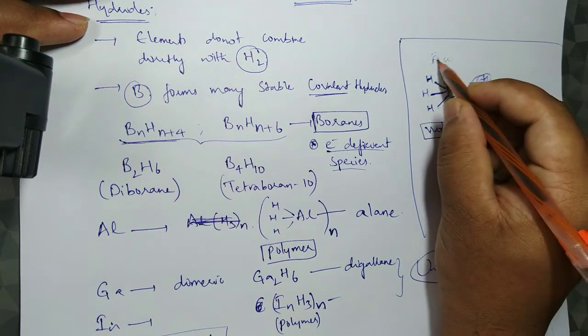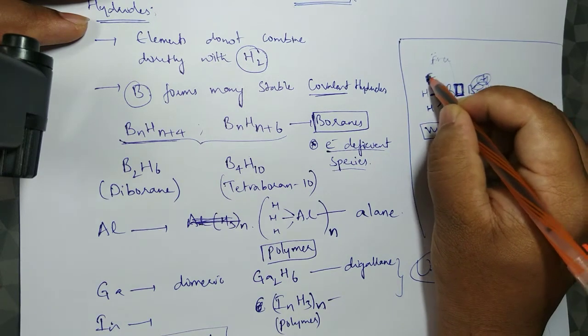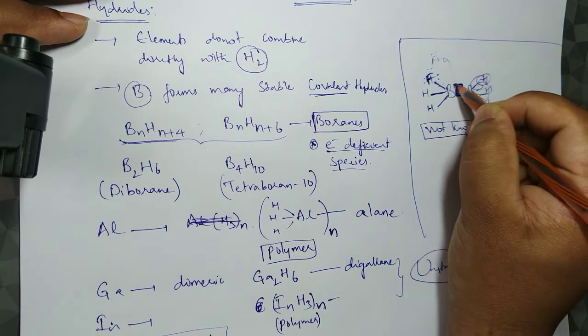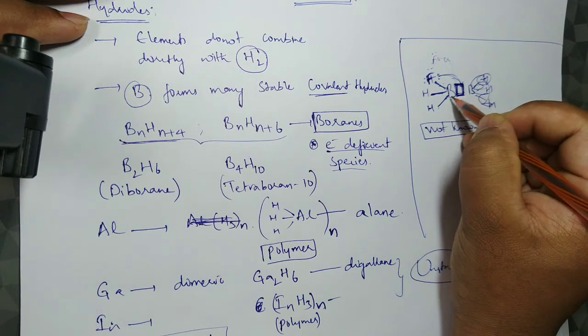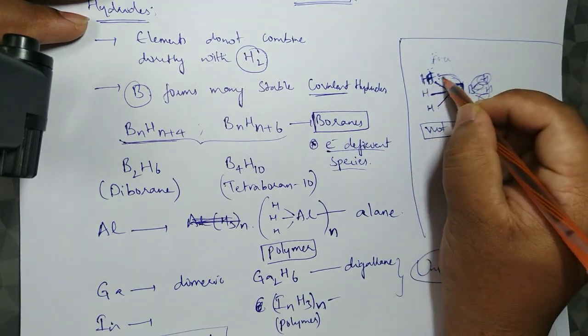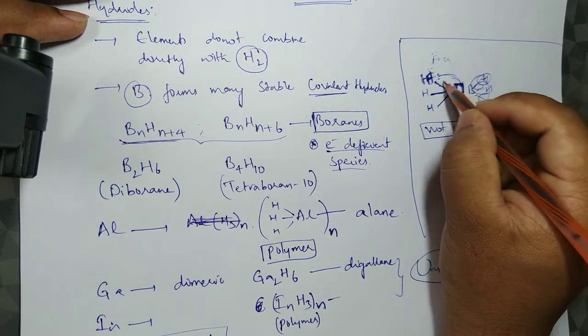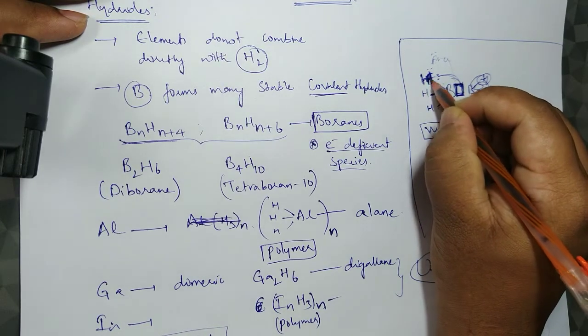This lone pair and the empty orbital bond with each other, forming a dative bond. The bond formed by those electrons is a pi bond, and in that case we call it back bonding.